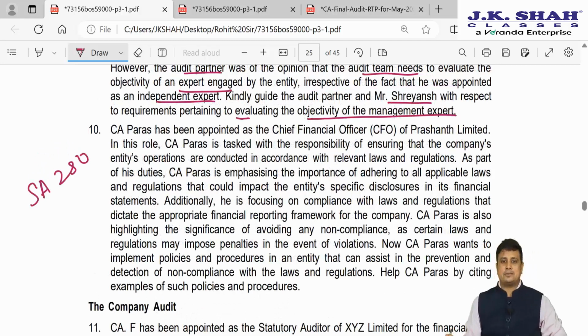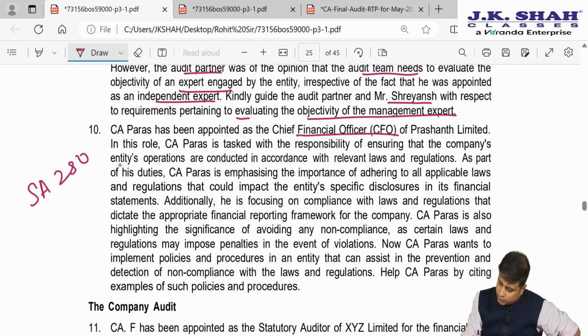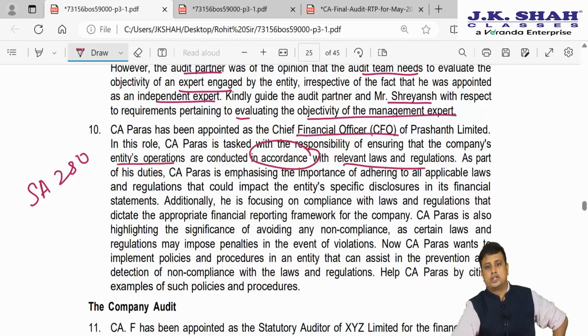Now CA Paras has been appointed as the Chief Financial Officer of Prashant Limited. In his role, CA Paras is tasked with the responsibility for ensuring that the entity's operations are conducted in accordance with relevant laws and regulations.